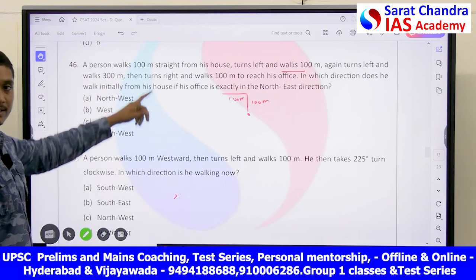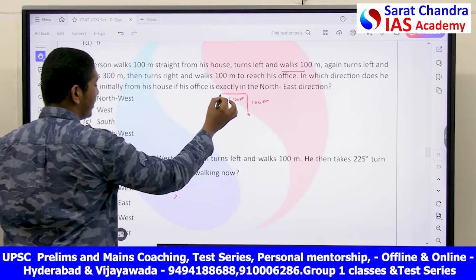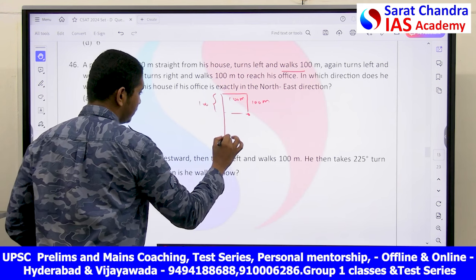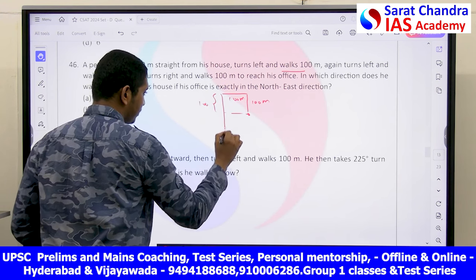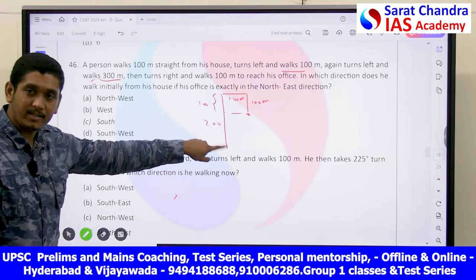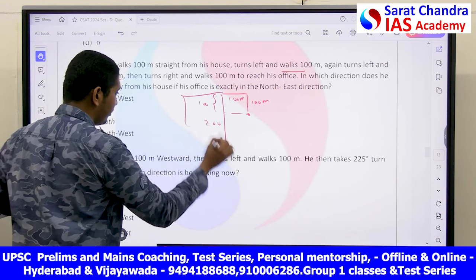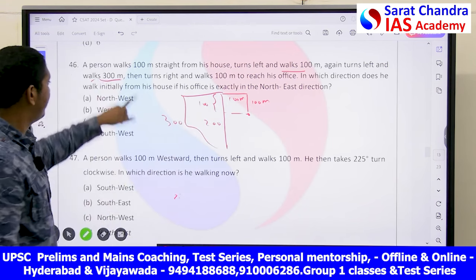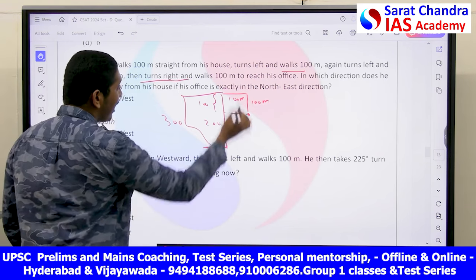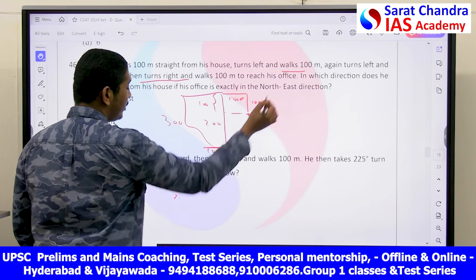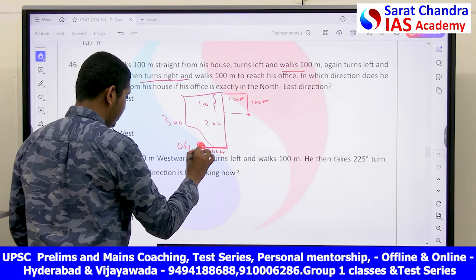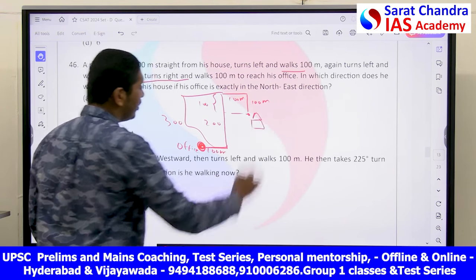Okay, and again turns left. If you are walking this way, your left is this way. And walks left 300 meters. This totally is 300 meters. Okay, this is 300 meters till here. And then turns right. If you are going like this, right is this. This is right. And walks 100 meters to reach his office. This is the office. This is your house. Okay.